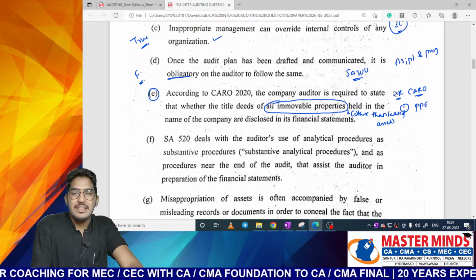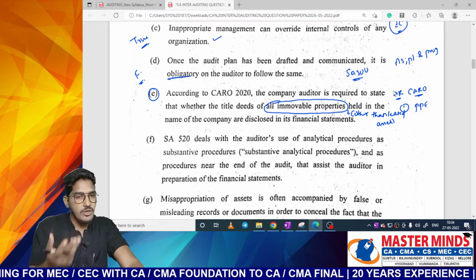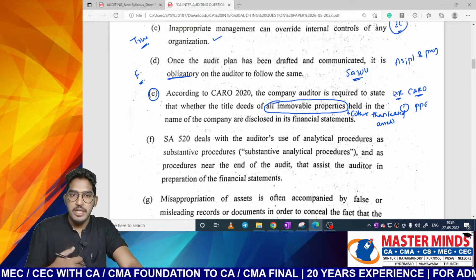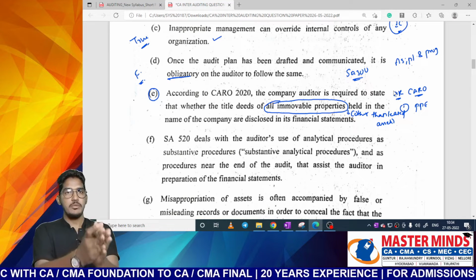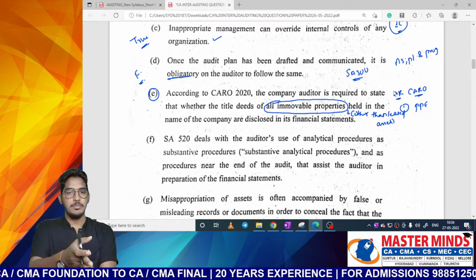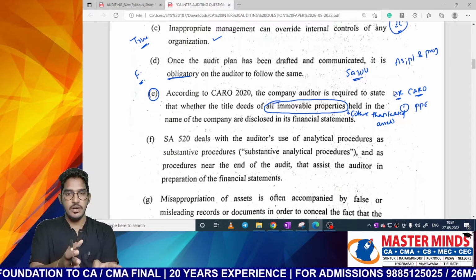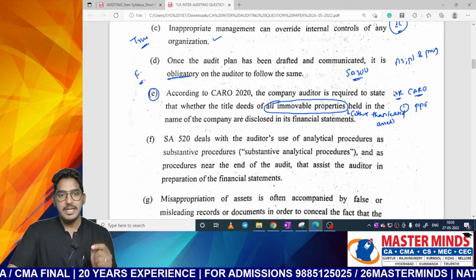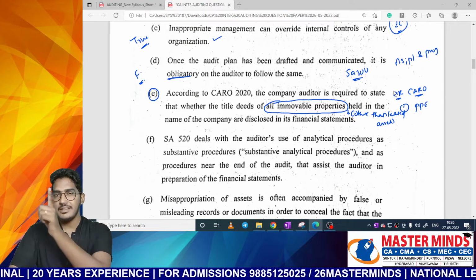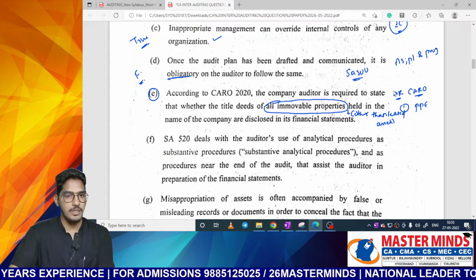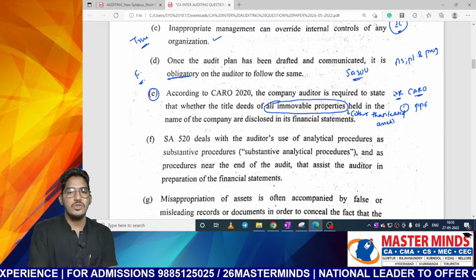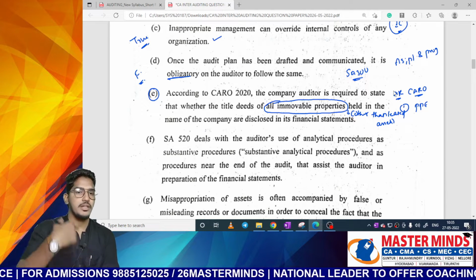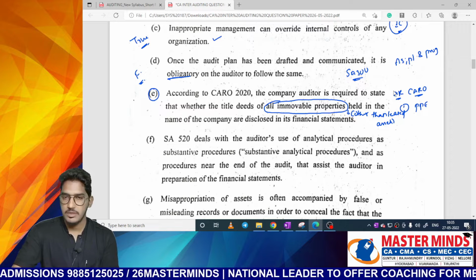And also whether they are disclosed in the financial statements or not is not a subject matter relevant for me. I need to check just whether all the immovable properties, except the leased assets, are held in the name of the company or not. That's all. I need not go and disclose that in the financial statements. That disclosure is not my duty, it is part of the management's duty. Clear?